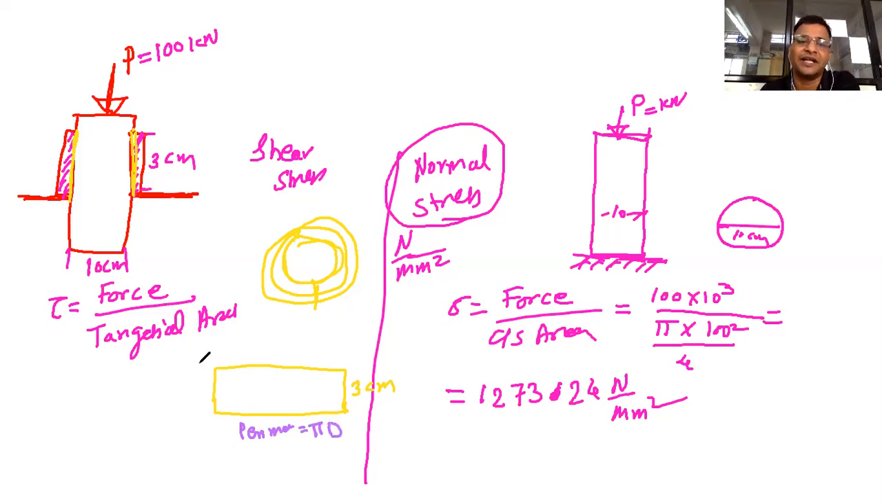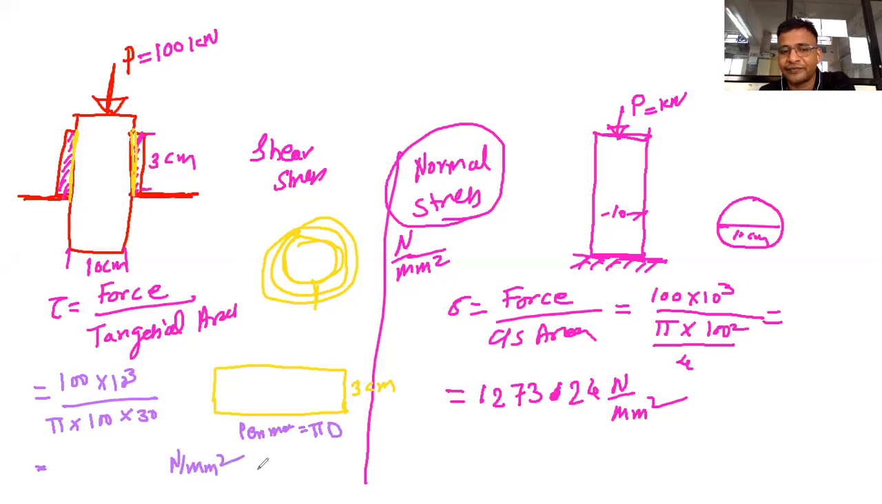The perimeter formula is pi d. So the tangential area will become pi d into thickness, and then the force is already known, 100 into 10 raised to 3, divided by perimeter, pi into diameter, which is 10 centimeter. I can convert it into mm. So the rectangle's length will become pi d and height will become 3 centimeter, so 30 mm. Now you do the calculation and tell me the answer in Newton per mm square.